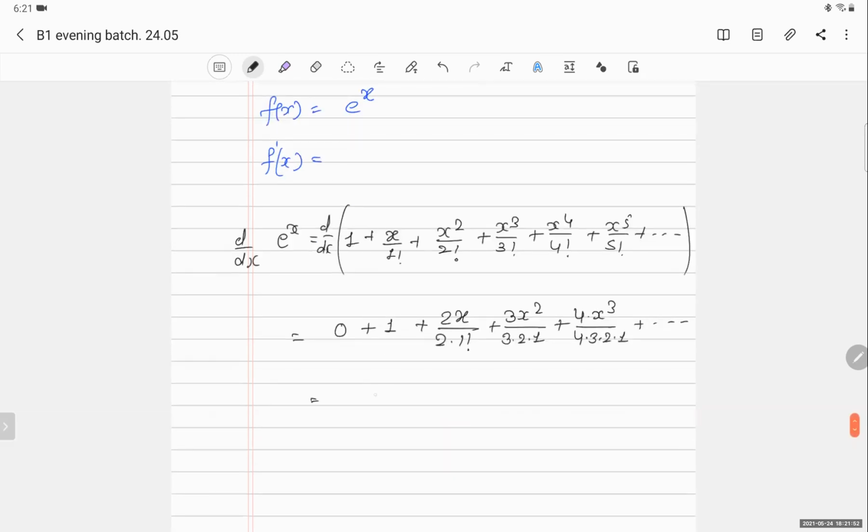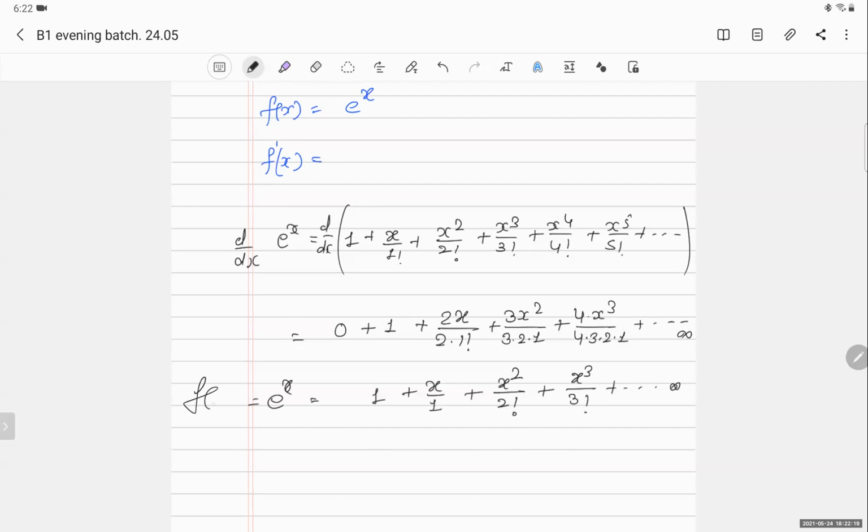Now simplify it. So 1 plus, 2 cancels with 2, what is left? x by 1, plus, 3 cancels with 3, and below it what is left? 2 into 1, which is factorial 2. 4 cancels, so x cube upon factorial 3, and so on up to infinity. So tell me, what is this? It is the same as what was above, e to the power x.